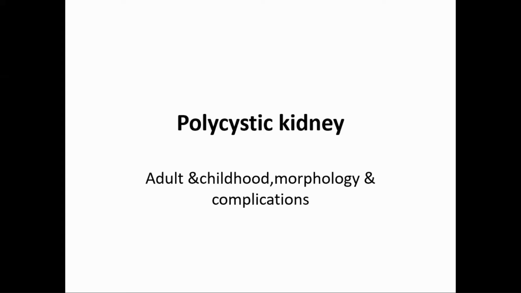In childhood, it is autosomal recessive, and the gene is PKHD1, and mutation of that will produce polycystic kidney in the childhood. Adult one is also called autosomal dominant polycystic kidney. Childhood one is called autosomal recessive polycystic kidney.